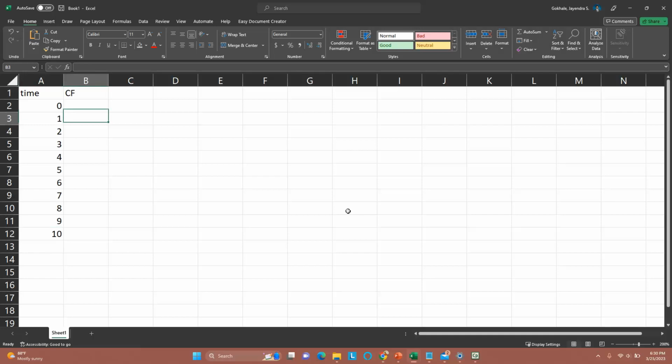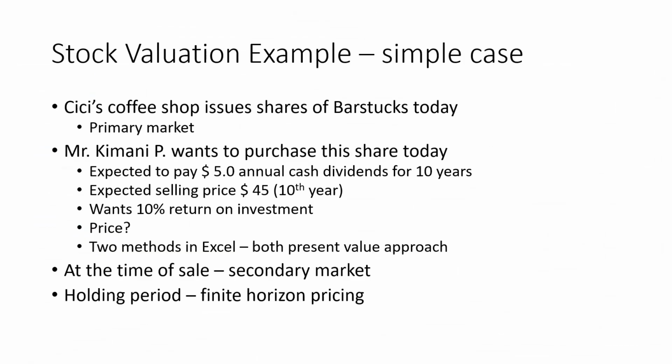And then we have cash flows. So we don't know what price we're paying today, but we know for sure that the dividend is 5. So we copy and paste that across. And then the selling price expected is 45.